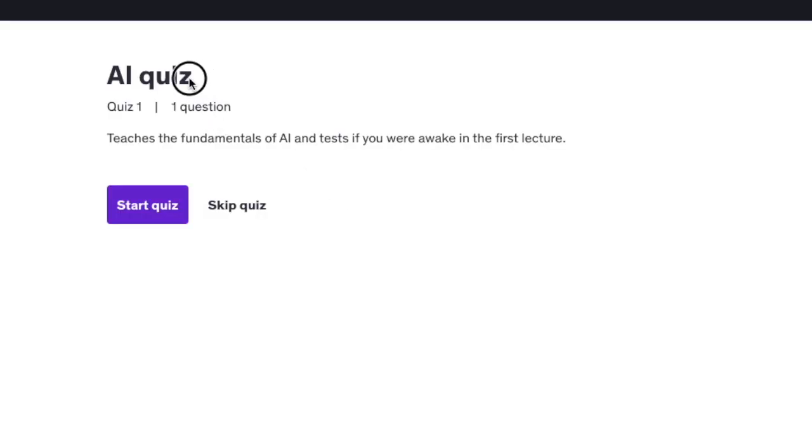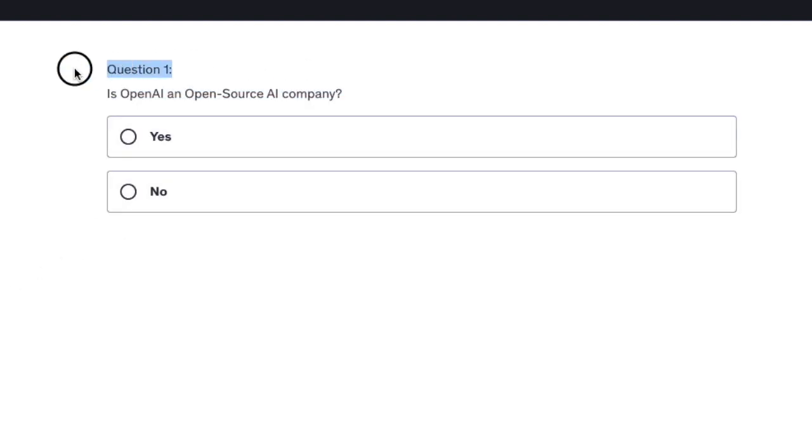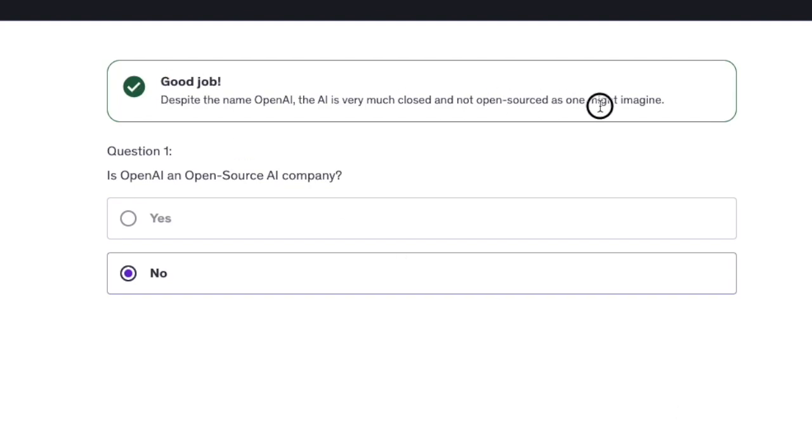And here we have, so AI quiz, this is what I gave it the name. Then teaches the fundamentals of AI. This one is the description that I wrote for the quiz. And then we can click on start quiz. And then the question number one is OpenAI an open source platform? Then let's do no. Let's do check answer. And good job, despite the name. And there is the description that I wrote for this answer and why this is the correct one.